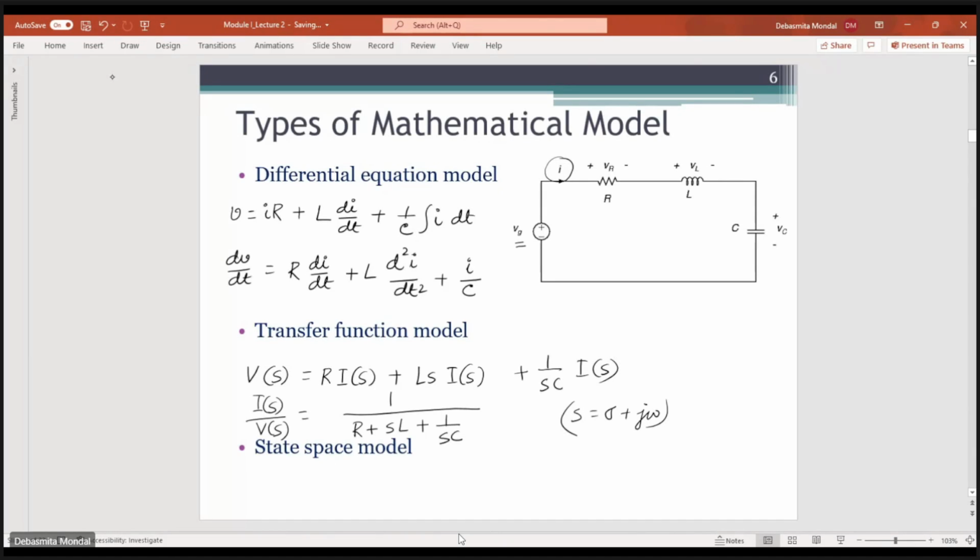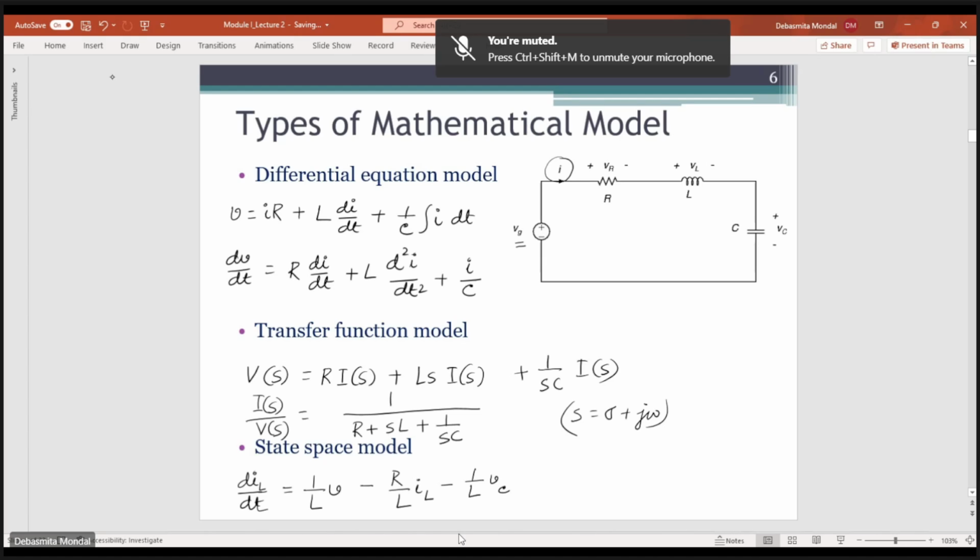Now, if you want to see the state space model, let us say that we have two differential equations. The first one is the current flowing through the inductor, IL, which is anyways equal to the total I. So dIL/dt will be equal to, if you write it in terms of V, 1/L times V minus R/L times IL minus 1/L times VC.